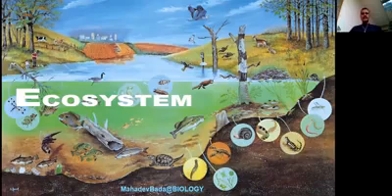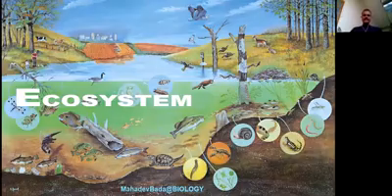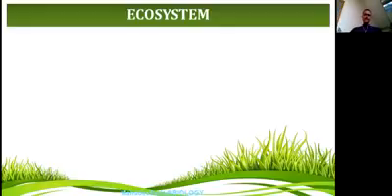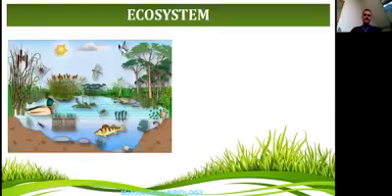In the earlier classes we have studied the introduction of ecosystem, which comes under the unit called ecology. In the previous classes, we have studied the meaning of ecosystem and different types of ecosystem. This is one of the ecosystems which you are seeing in the diagram. This is also called an ecosystem.